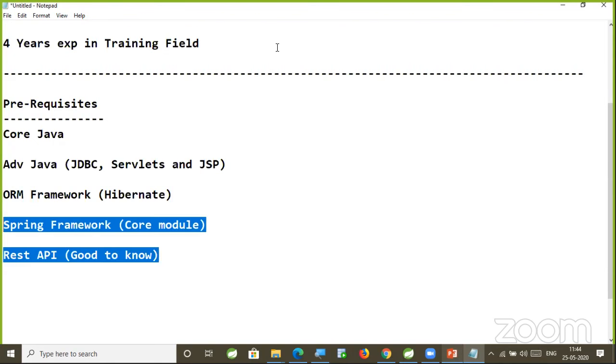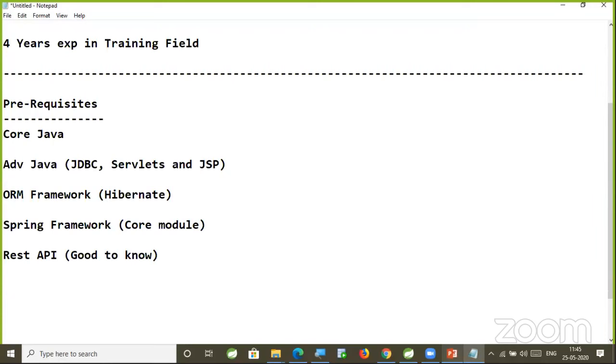For these two things, recently we started a Spring Boot and Microservices class at 9:30 a.m. This started last Monday, May 20th. If you are interested, you can enroll for that batch. 9:30 Spring Boot Microservices, 11:30 real-time project. Both you can do parallelly.